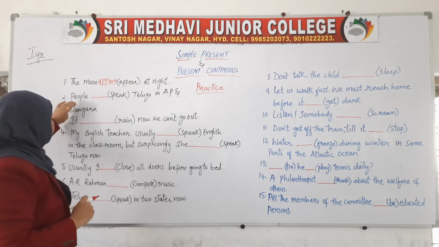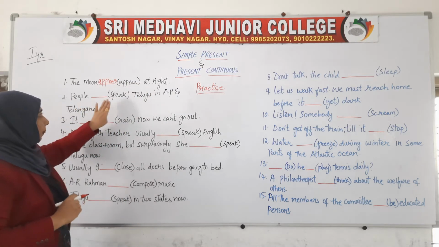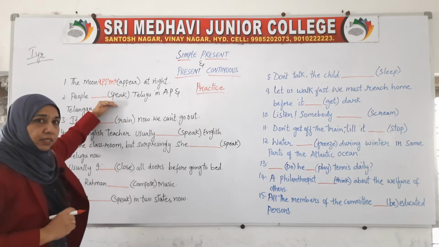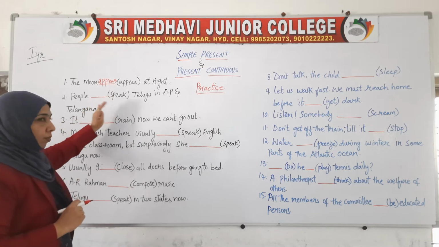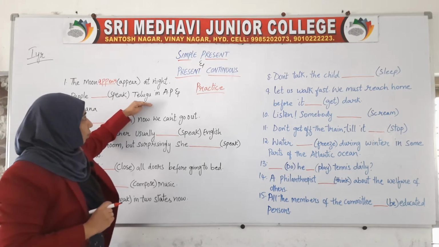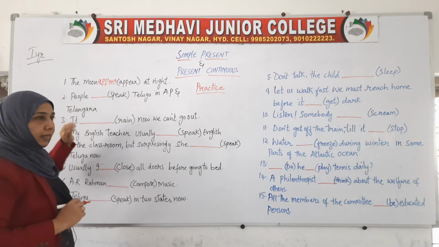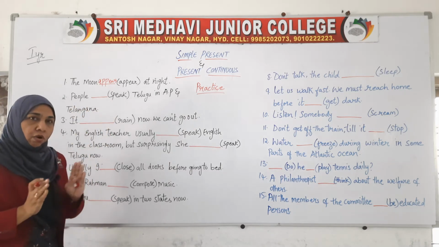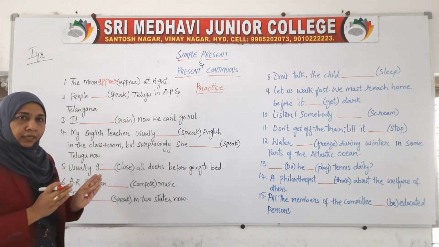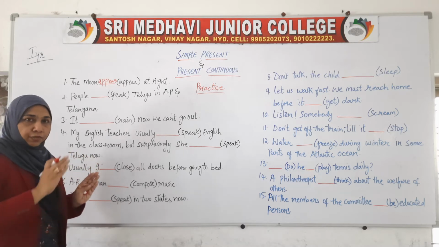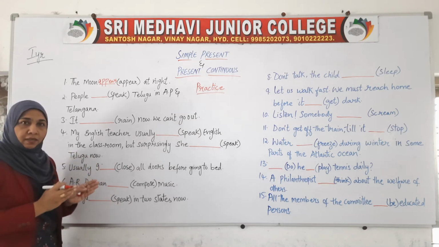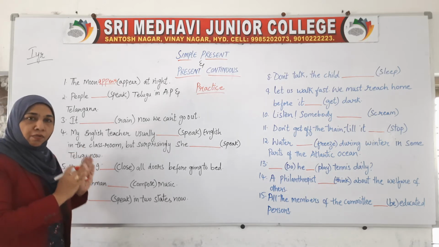Okay, now next is "People dash," where we write any form of speak according to the requirement, "Telugu in AP and Telangana." People is plural or singular? It is a habitual action of the people, regularly they do it. People is a plural form.